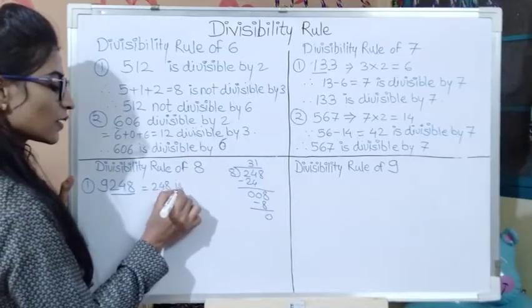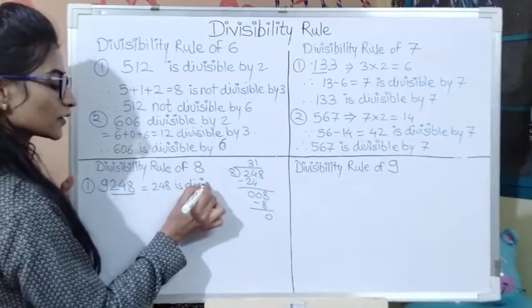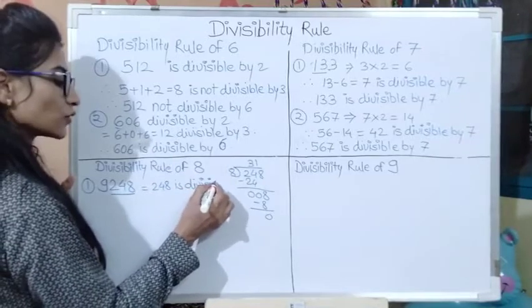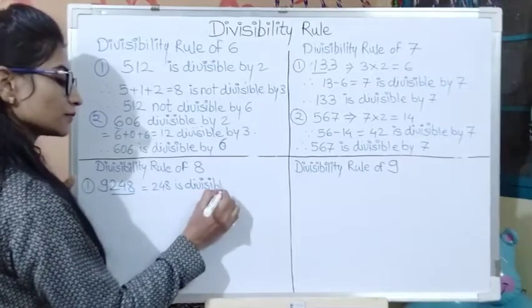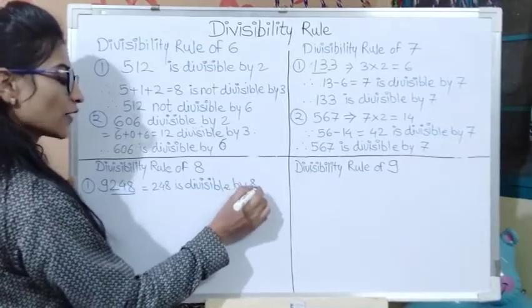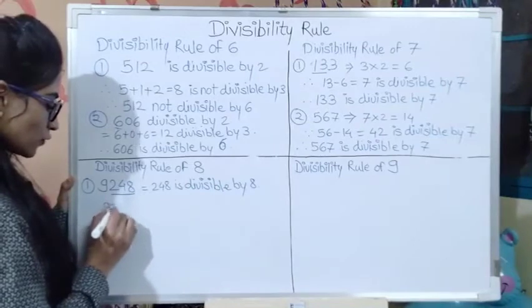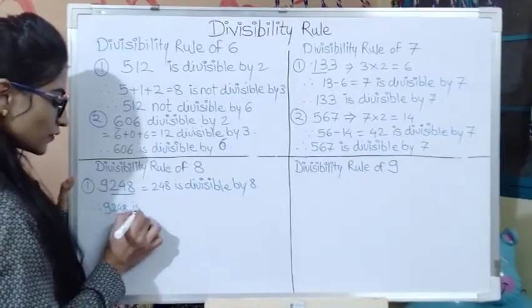248 is divisible by 8, hence the given number 9248 is divisible by 8. Okay, so in this way we can say that 9248 is divisible by 8.